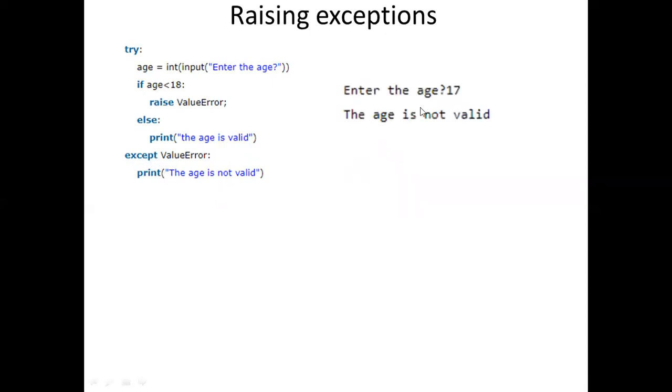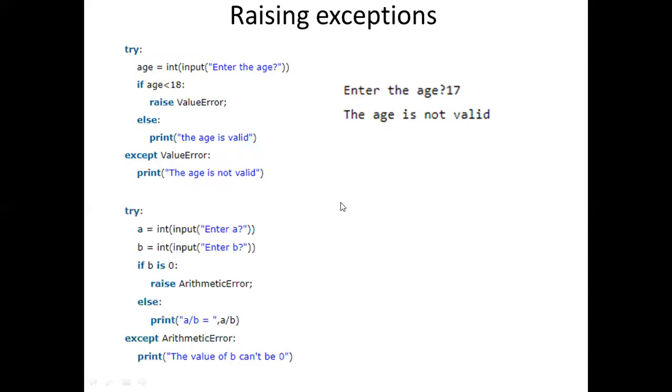I'm entering 17. 17 is less than 18, right? The condition is true. That is the reason it goes to the if block and raises a value error. The value error is raised, the control comes here and the output is printed like this. Another example.